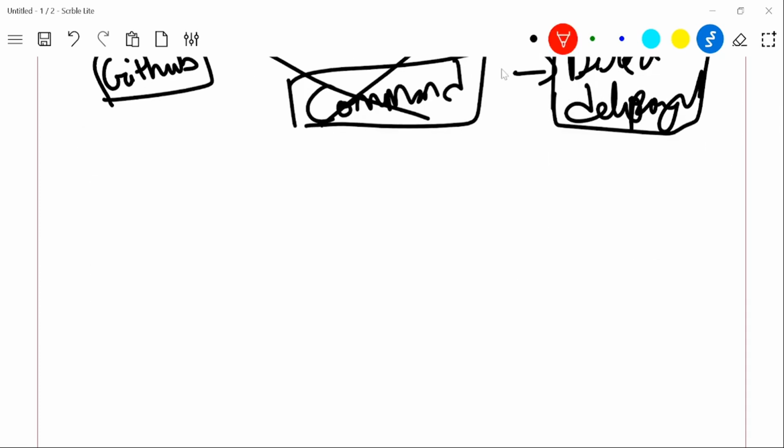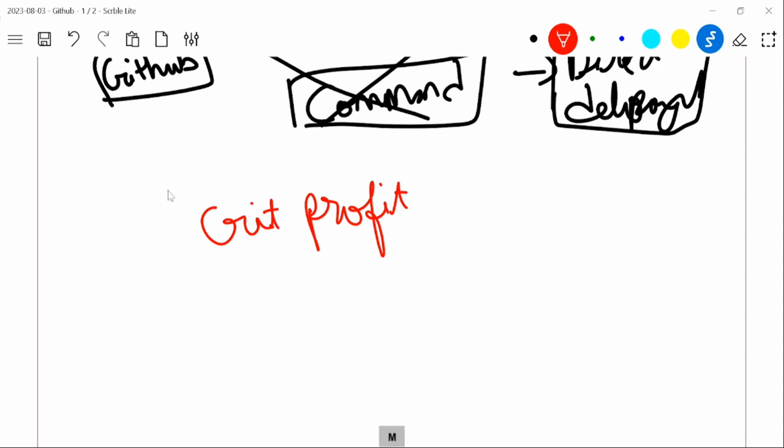How to create a GitHub profile. Okay guys, sorry for this, one minute. I'm sorry for this. Now let's see how to create this GitHub profile. Our next topic is creating a GitHub profile.